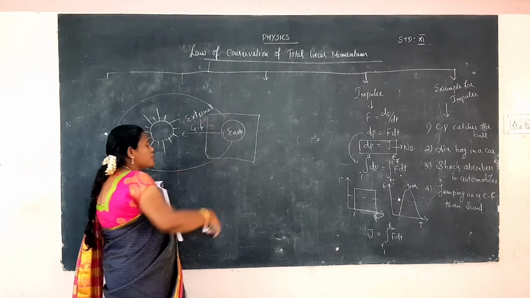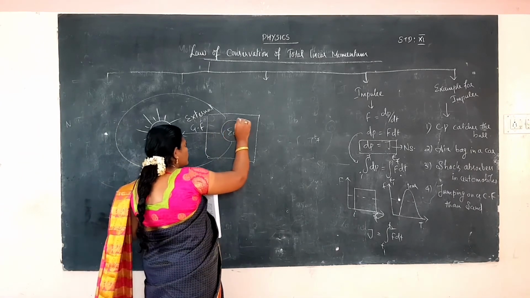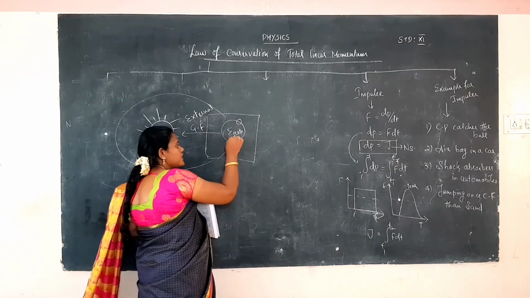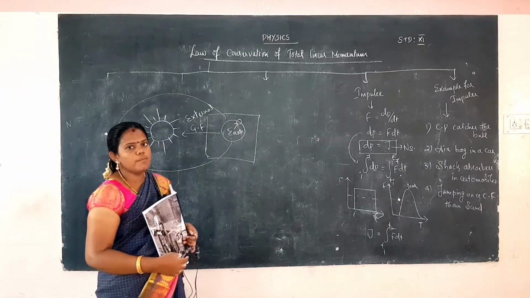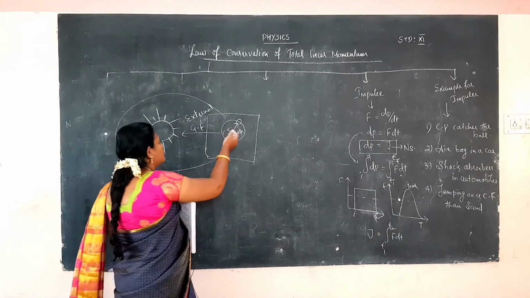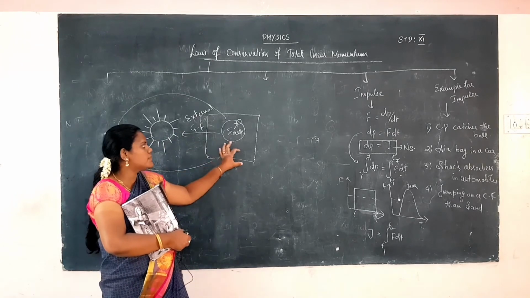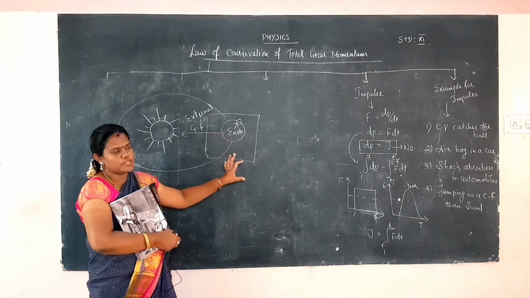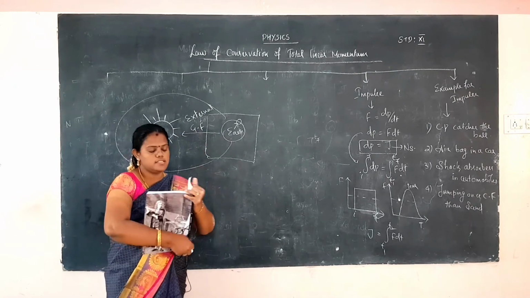External force. Suppose we consider the moon into account. Earth will be giving the external forces on the moon, that is the gravitational force it will be giving on the moon. But in this system, Earth alone as a system, Earth does not have internal forces. The Sun will be giving the external forces on the Earth. This is the first one.